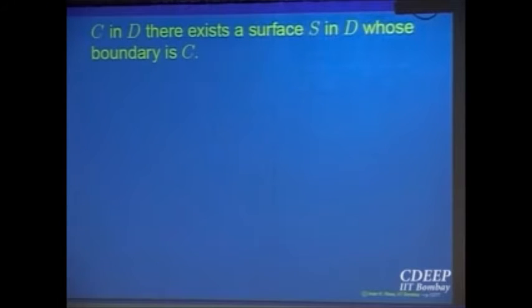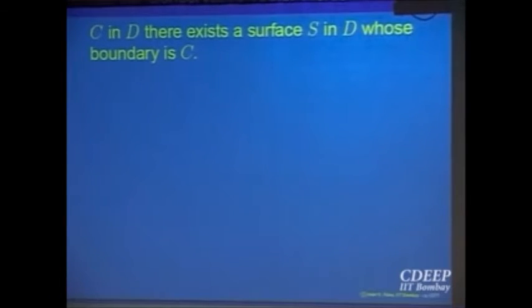In the plane, you cannot do that because you have to cross the origin. Let us try to apply this definition in the plane, that annulus kind of region. There, if you are given a closed curve, the only possible surface is the planar surface. There you have to cross the origin. You cannot be inside the region and have a surface whose boundary will be that simple closed curve.